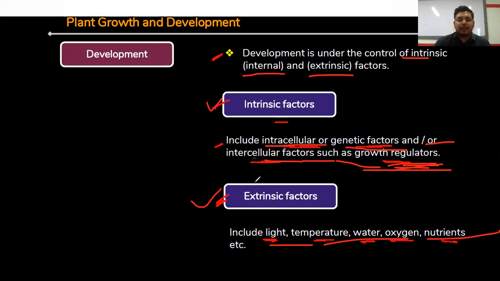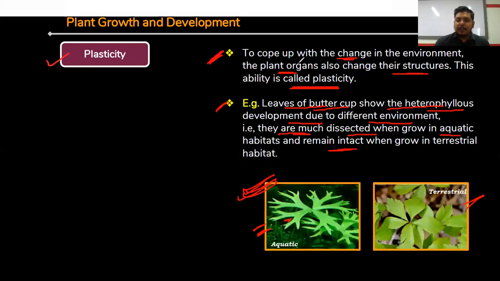Now, the next important term, plasticity. What is the meaning of plasticity? To cope with change in environment, the plant organs also change their structure. This ability is called plasticity. So you can see plasticity is a kind of adaptation here. To cope with the environmental condition, plants or plant parts get changed, right? This process is known as plasticity, right? To cope with the environmental change, plants change several of their parts.